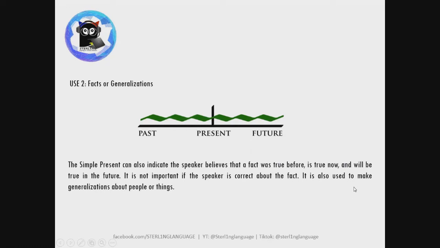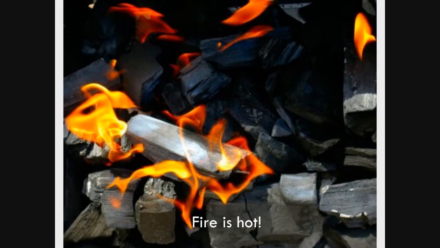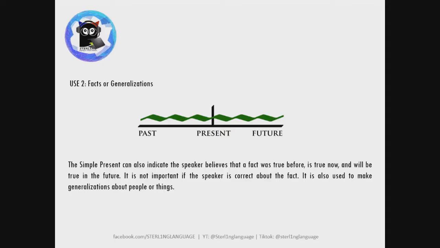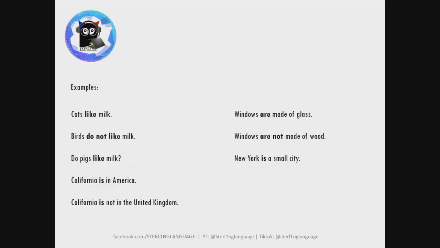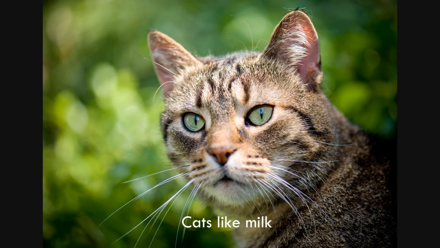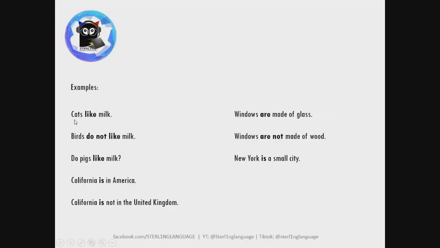So also it's used to make, of course, generalizations about people or things, and definitely for scientific conclusions like the sky is blue or fire is hot, something like that. So here are some examples. Cats like milk. So in this sentence, cats like milk, this is a generalization that, well, at least a good percentage of the cat population do like milk.